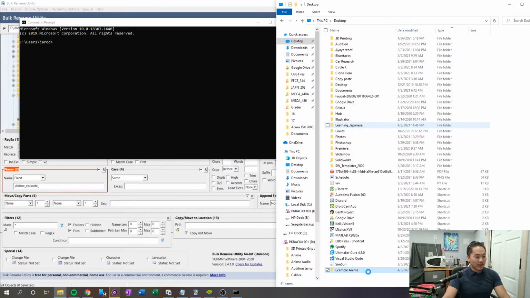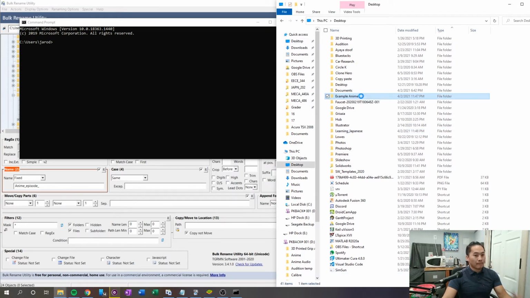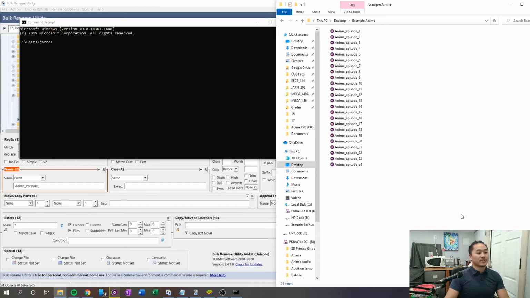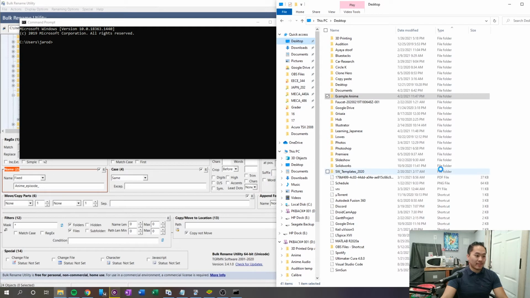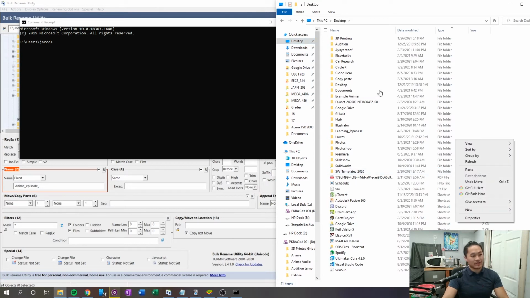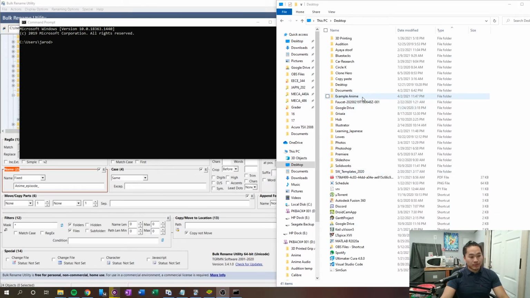And then here you'll have it right here, and then double click into it, and you'll have all of the episodes that you just renamed. To do that, all you have to do is right click on the folder that you had, cut, and then go to your desktop, and paste into the desktop. Then what you want to do next is rename the folder. I'm going to make it easy and just rename it anime, and boom, that should be it.